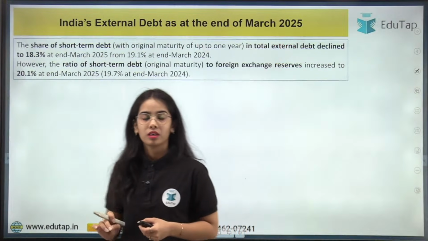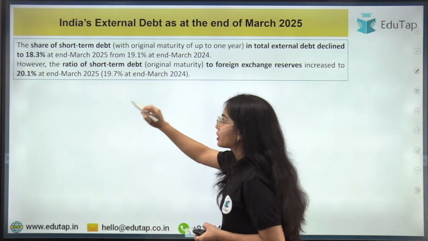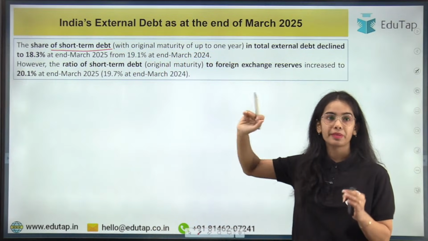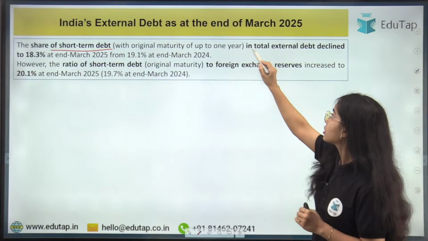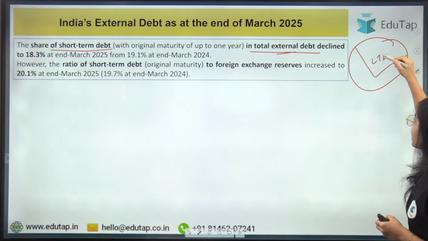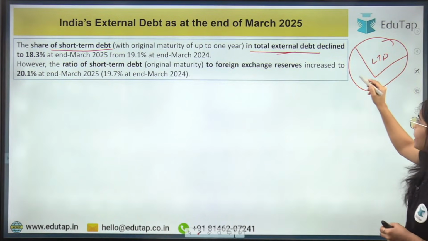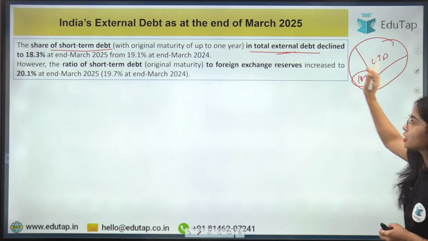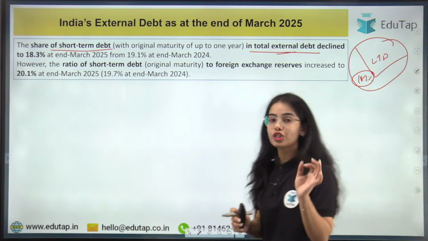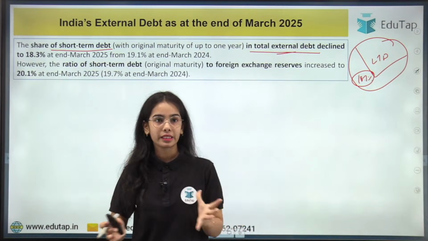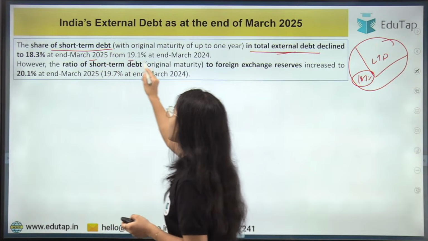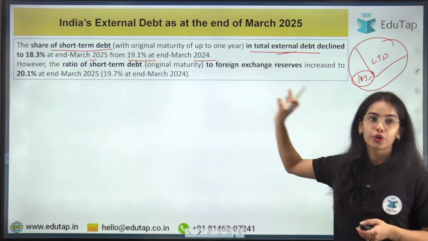Okay, now coming to the share of short-term debt. Short-term debt is the debt with the original maturity of up to 1 year. In the total external debt, the majority is the long-term debt, and 18.3% is the short-term debt. Okay, 18.3% is the short-term debt. So the share of short-term debt in the total external debt declined to 18.3% at the end of March 2025 from 19.1% at the end of March 2024.